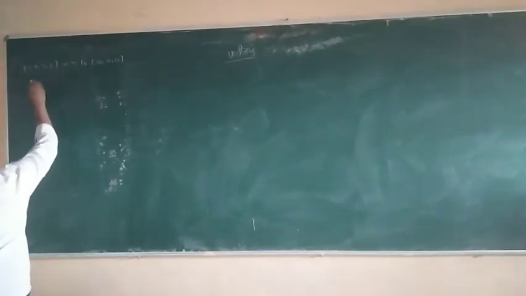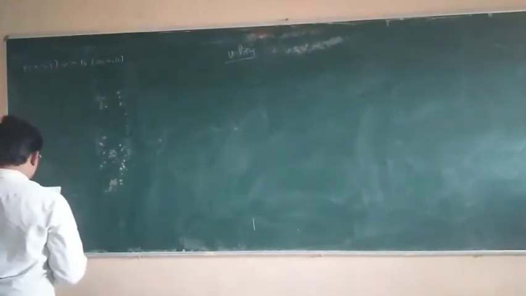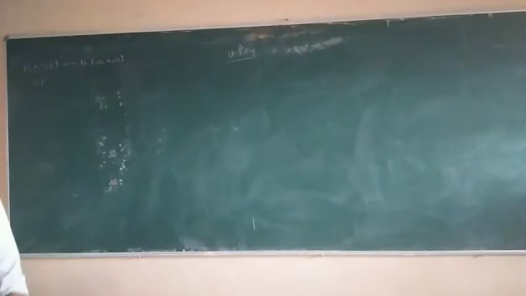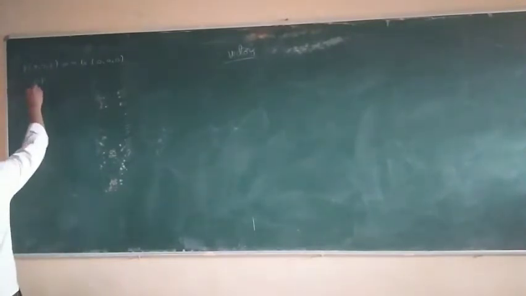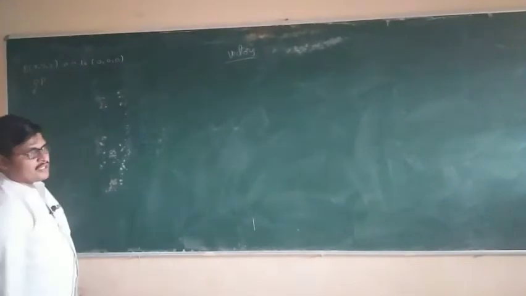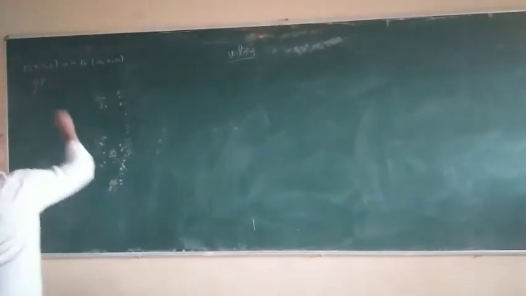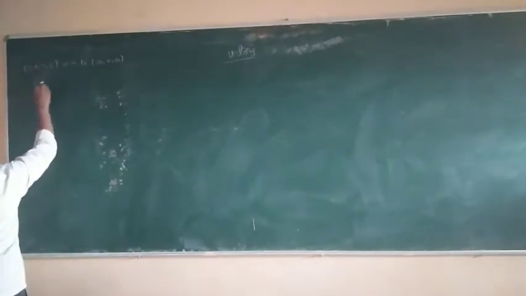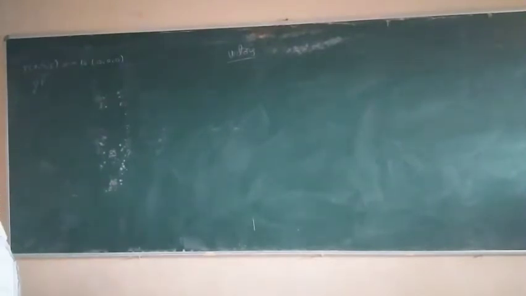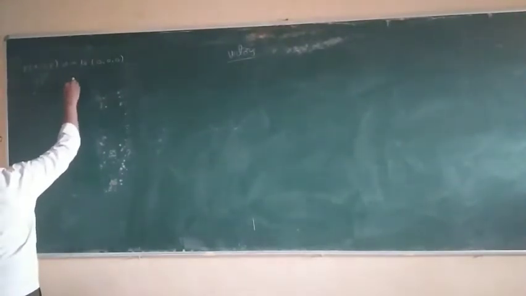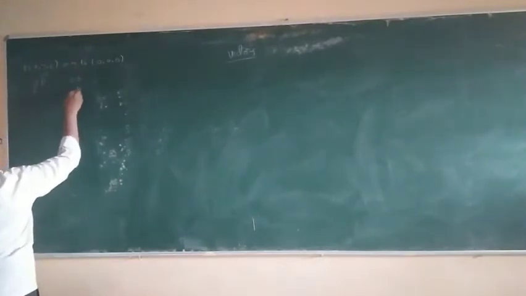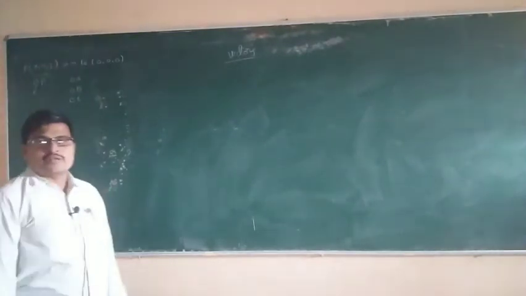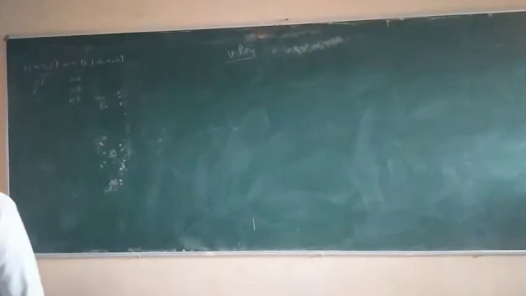So the position vector OP has O and P. O is the initial point, the starting point, and P is the terminal point. The position vector of P is denoted by OP. The position vector of A is OA, of B is OB, of C is OC. Every position vector is with respect to the origin.